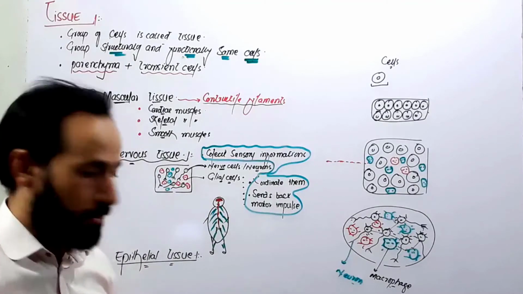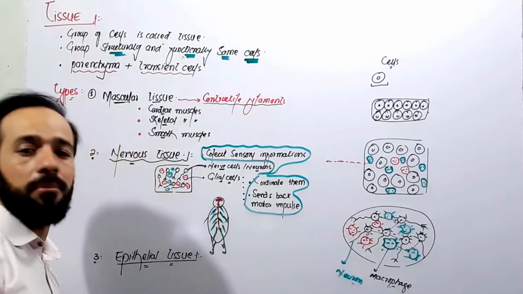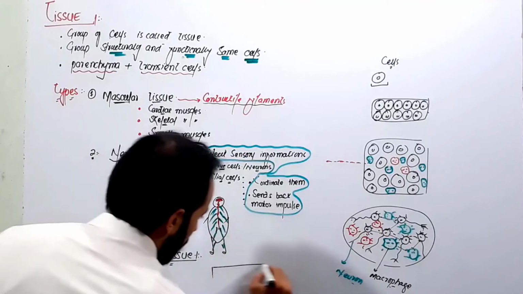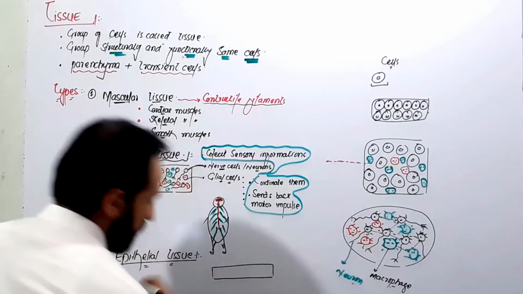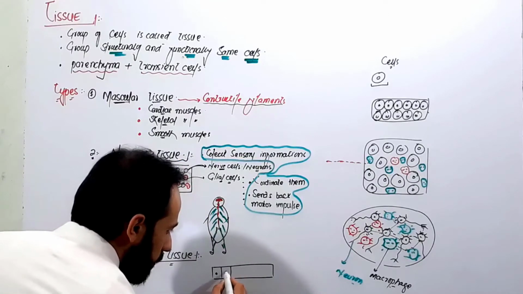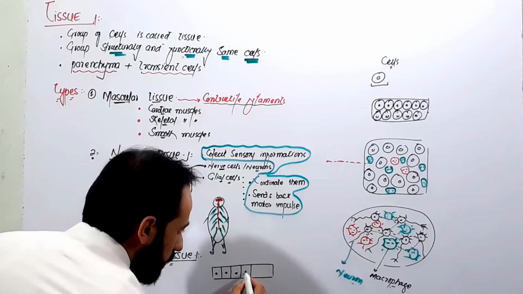Now let me define the epithelial tissue. Let me make an epithelial tissue here, then we will define it. This is a piece of epithelial tissue, and these are the cells of the epithelial tissue.